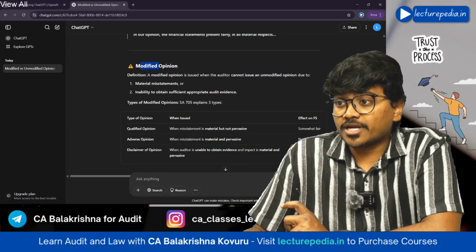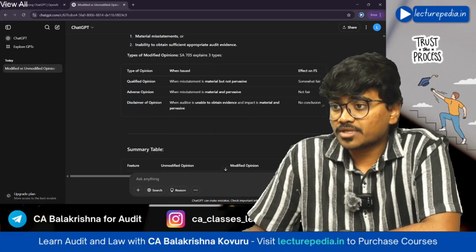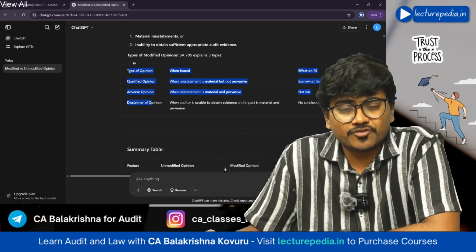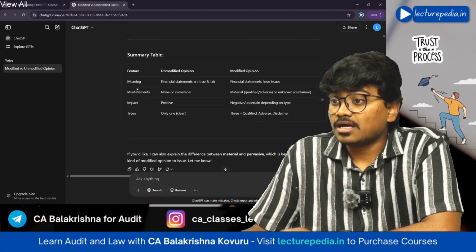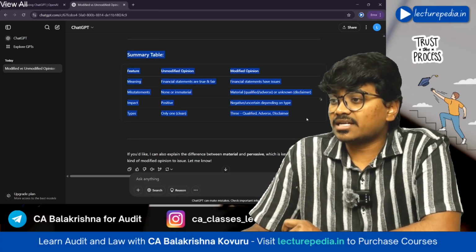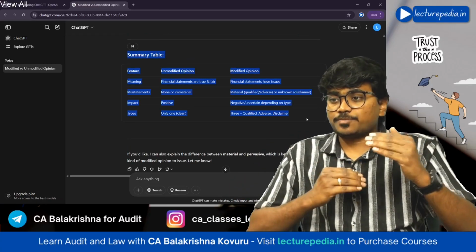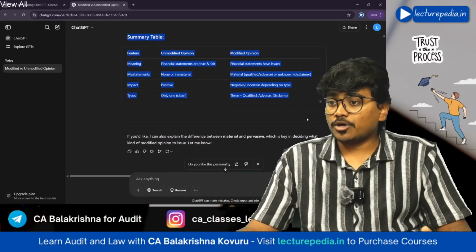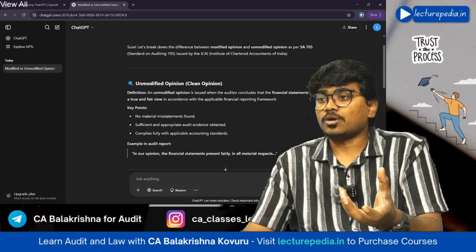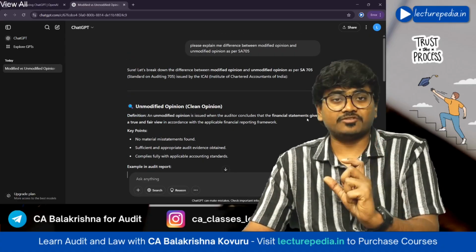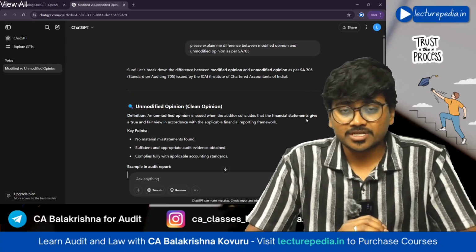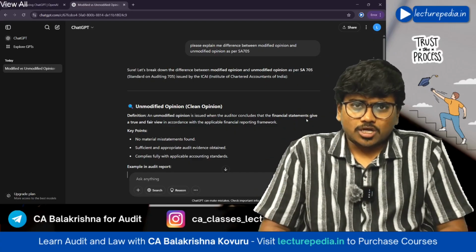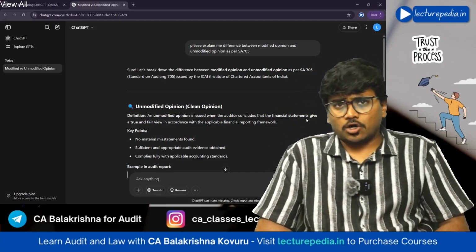Next, it also explained modified opinion, the types of modified opinions. In fact, there are three types of modified opinions, right? It has explained that, and it has summarized the entire explanation in this table. So with the help of this, you can easily understand and differentiate the difference between modified and unmodified opinion, right?